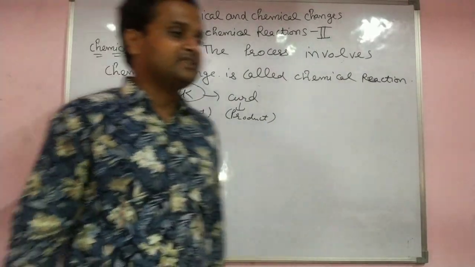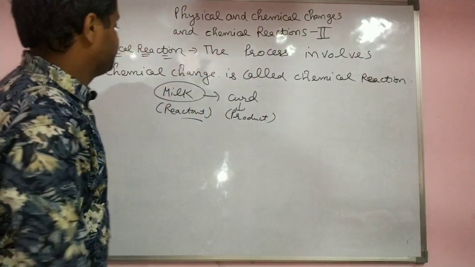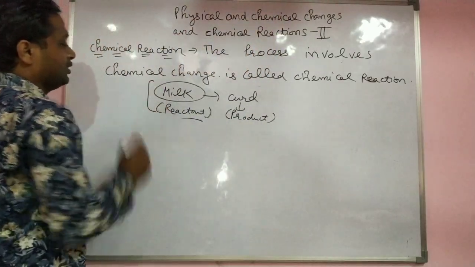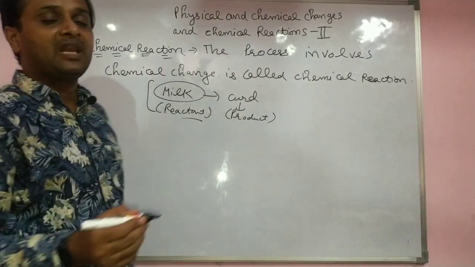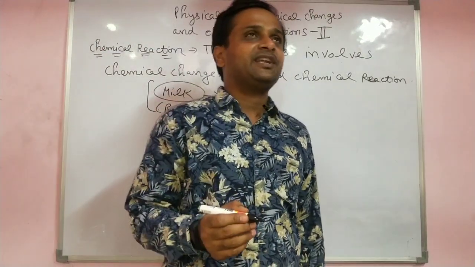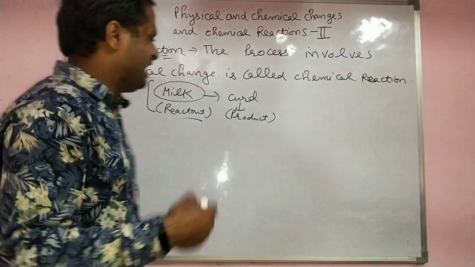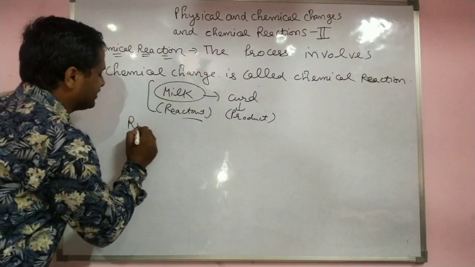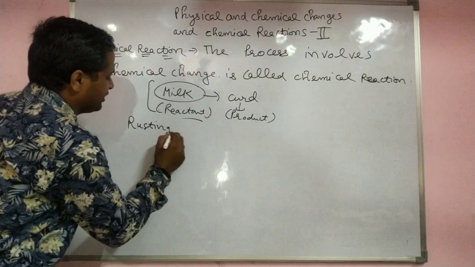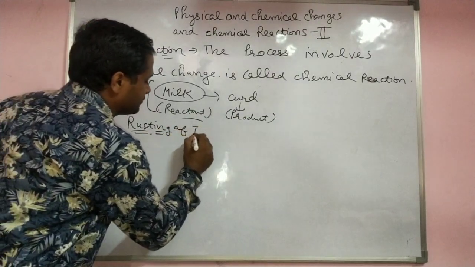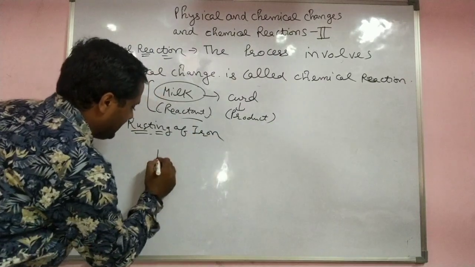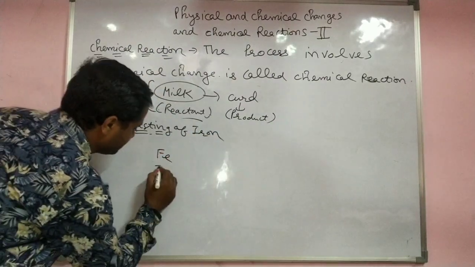One more example is vinegar plus sodium carbonate, and one is rusting. A very interesting reaction: rusting of iron. Iron, the symbol is Fe.